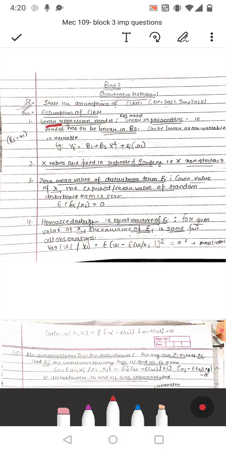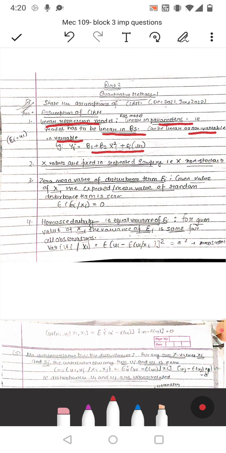First, linear regression model, that is the regression model is linear in parameters, that is the model has to be linear in alphas and betas; it can be linear or non-linear in variables. For example, Yi is equal to beta 1 plus beta 2 Xi square plus error term ui. So here the power of beta 1 and beta 2 is 1. That means it should be linear in parameters. It does not matter if Xi, that is a variable, is in square or not. The only thing is it should be linear in parameters, that is beta 1 and beta 2 have a power of 1.